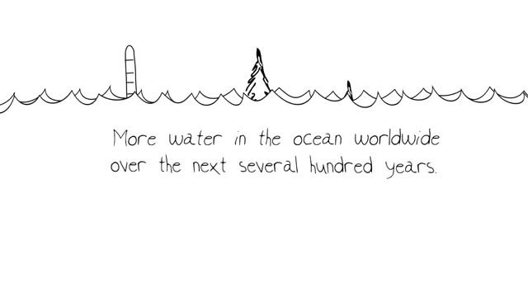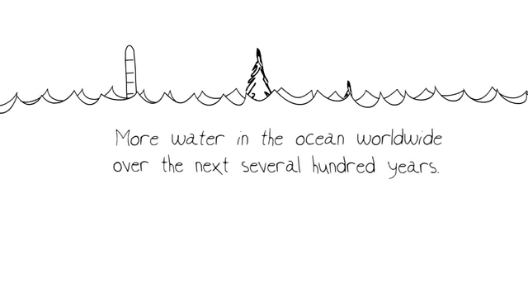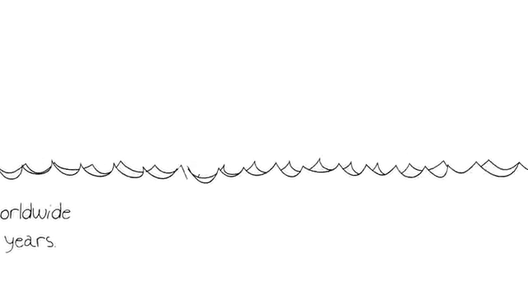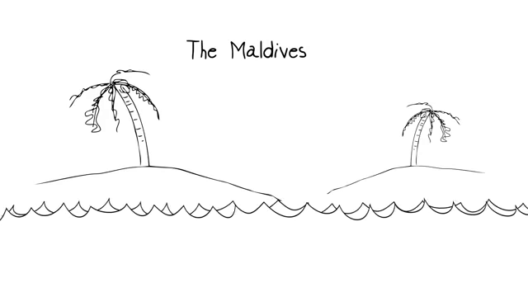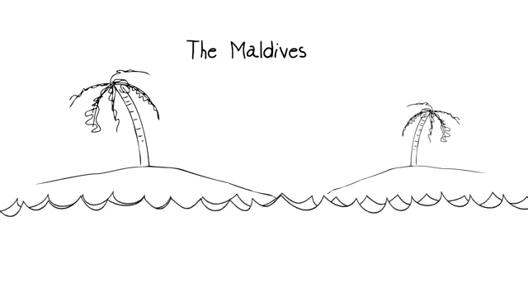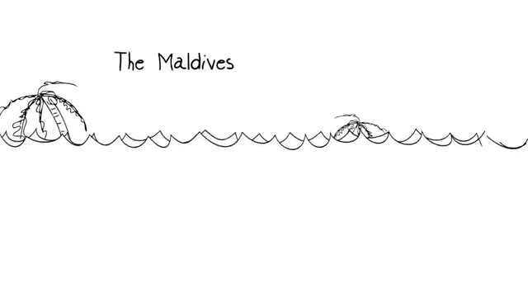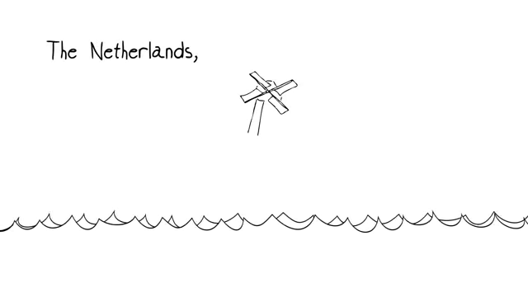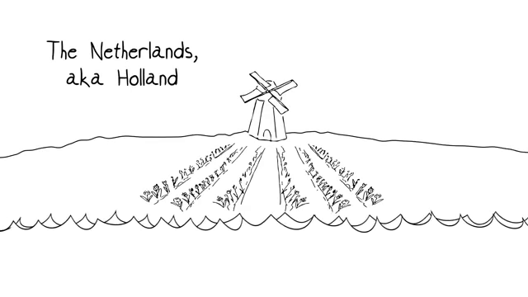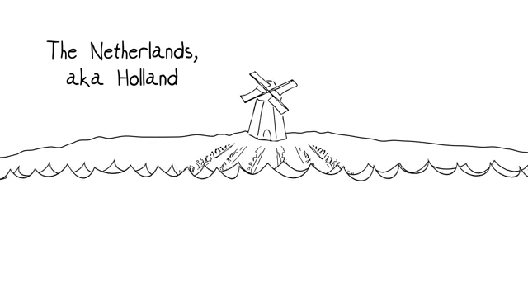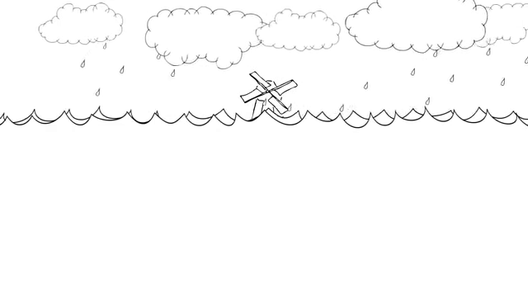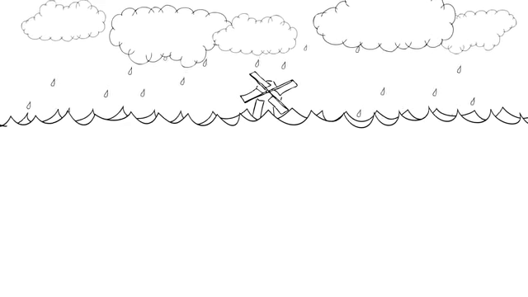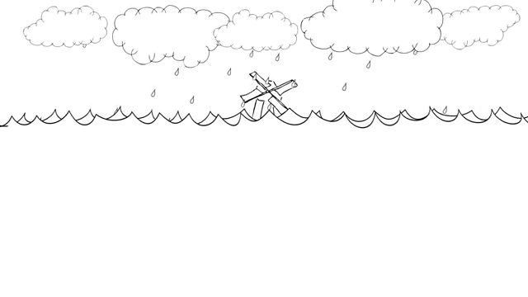People are looking at this very, very carefully, because if you think about 20 feet, that's enough that entire countries like the Maldives, which exist largely as low-lying atolls in the Indian Ocean, would disappear underwater. Almost any low-lying area, the Netherlands, aka Holland, for example, or New Orleans, would face serious additional flooding threats, and then you add to that things like hurricane and typhoon storm surges, and it's an enormous problem.